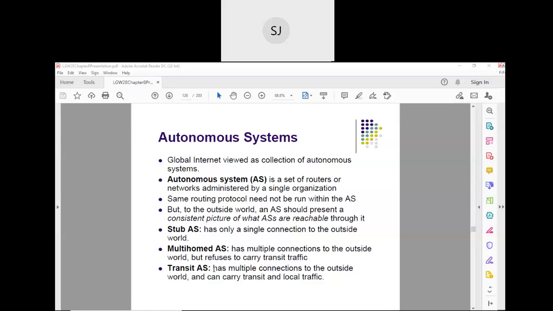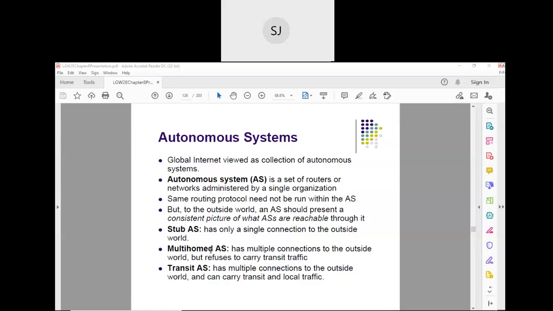I am ready to carry the transit traffic, right? In case of a multi-home autonomous system, it doesn't carry any transit traffic. That means if the data is generated here, I can transmit it to another autonomous system, or data generated by another autonomous system can be delivered to me. That is okay. But I am not going to carry the data generated by one autonomous system to another autonomous system through my autonomous system. That is not allowed in case of a multi-home autonomous system.